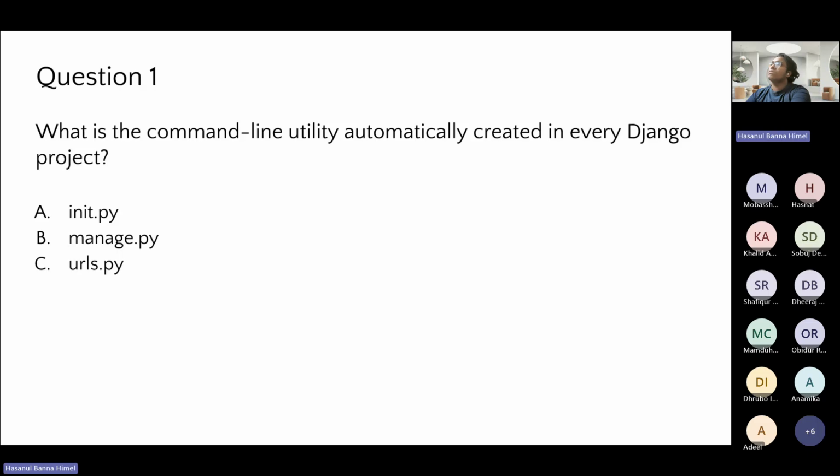Are you guys able to chat or not? My bad, I unfortunately wasn't able to look it up. Yeah, that was correct, Ubaidu. Thank you so much. It was actually manage.py.